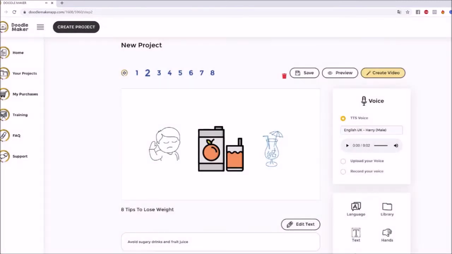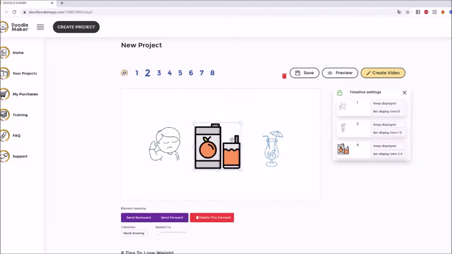Did you see that? How cool that is? So that means you can literally do color doodle videos either through artificial intelligence, but also through customization. And here's the thing, these slides are fully customizable, so you can move things around. You can make things really, really relevant to what you're trying to do.